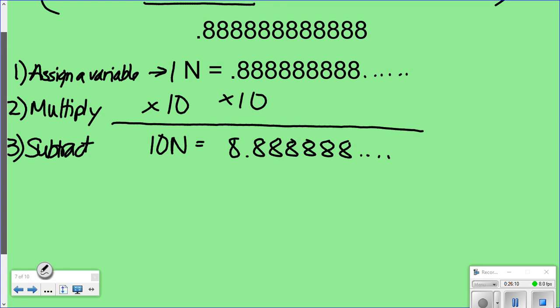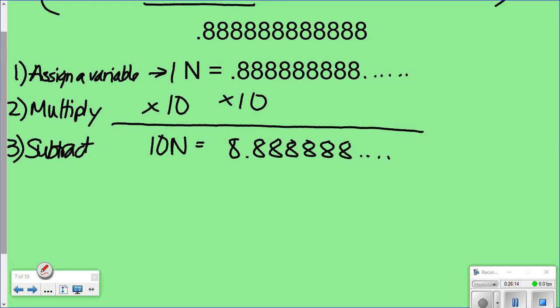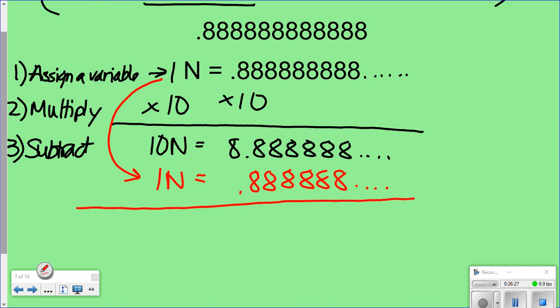So what you're going to subtract is you're going to take this guy up here and move him down here. So now this is how it looks. 1n equals, and you got to line up your decimals. Okay, that's how it's going to look. And I'm going to put a subtraction sign in there. Our goal is to get rid of the repeating part, because that repeating part makes it impossible for us to know where that decimal ends.